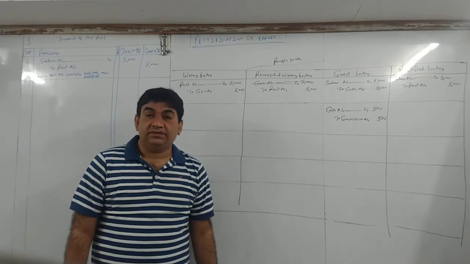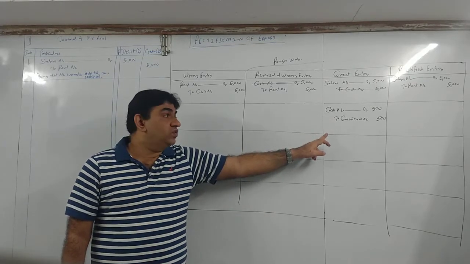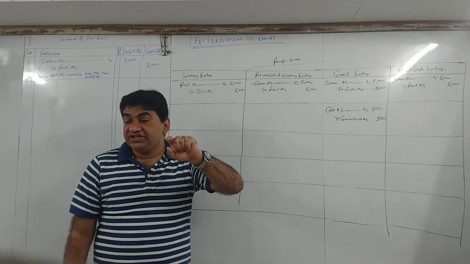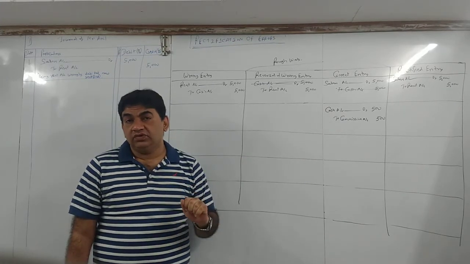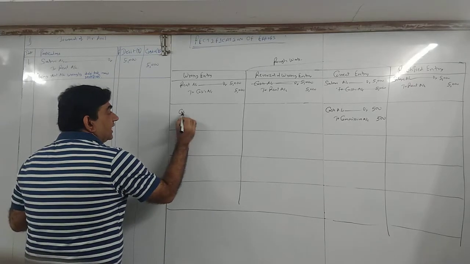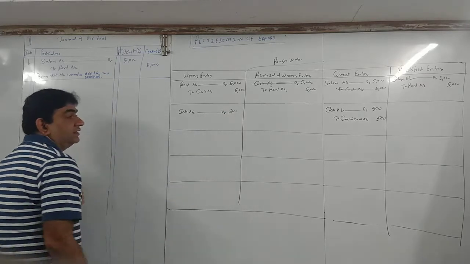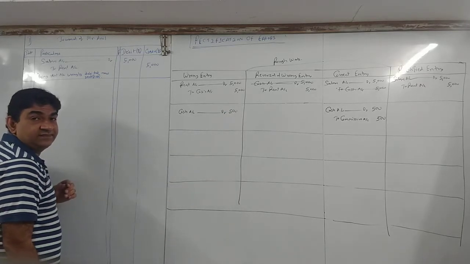Credited to interest account. Now my correct entry should be cash to commission. Have they mentioned anything about cash? No. That means I have debited cash correctly by 500. Now what is the mistake?